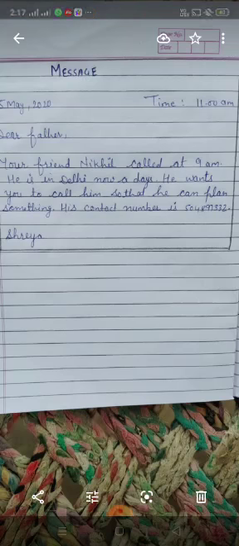He is in Delhi nowadays. He wants you to call him so that he can plan something. His contact number is 5048973332. Again we will skip one line and write the name of the writer. यहाँ पर हम राइटर का नेम जो कि मैसेज राइट कर रहा है उसका नेम राइट करेंगे. May be कि it is given in the question, and if it is not given in the question then we can write our name.